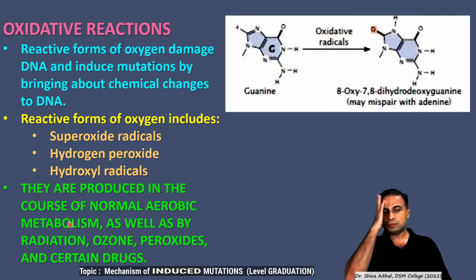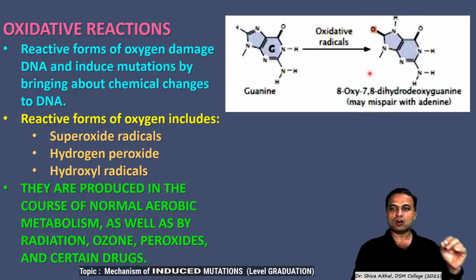We have seen certain chemicals which are capable of giving rise to oxidative reactions. Reactive forms of oxygen damage the DNA, and they induce mutations by bringing about chemical changes to the DNA. In this example, you can see guanine, in the presence of an oxidative radical, gets converted into 8-oxy 7,8 dihydro deoxyguanine, which mispairs with adenine. So a GC base pairing is getting converted into AT base pairing.